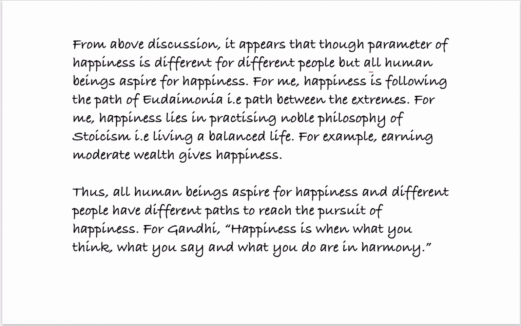Underline this, all human beings aspire for happiness, because this is the demand of the question. For me, happiness is following the path of eudaimonia, that is the path between the extremes. Underline the word eudaimonia. For me, happiness lies in practicing the noble philosophy of stoicism, that is living a balanced life. For example, earning moderate wealth gives me happiness.